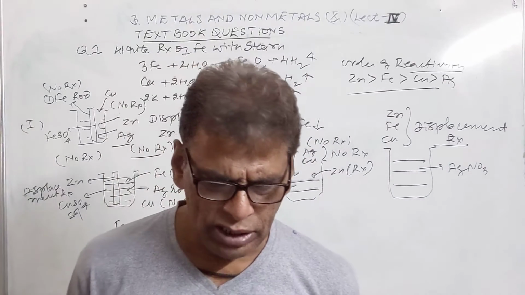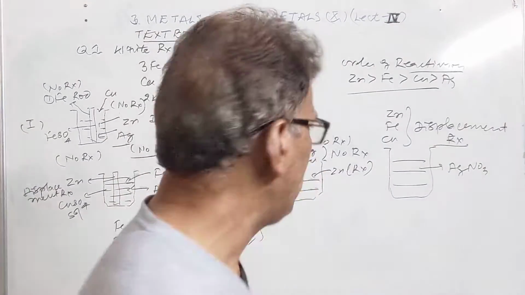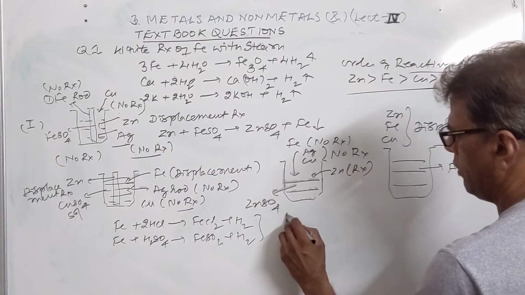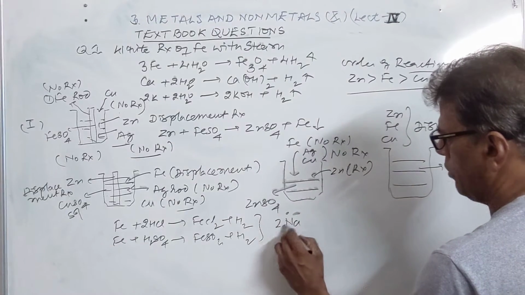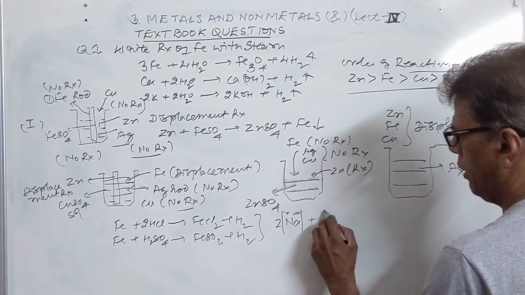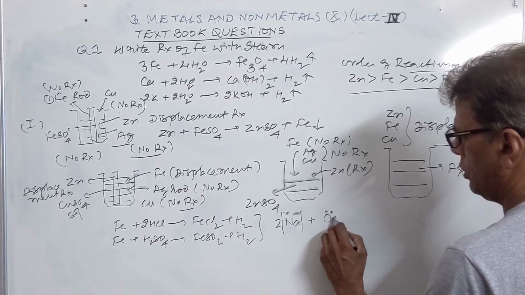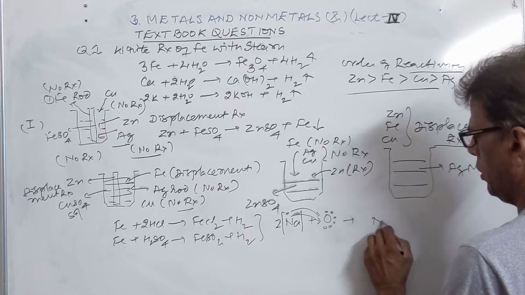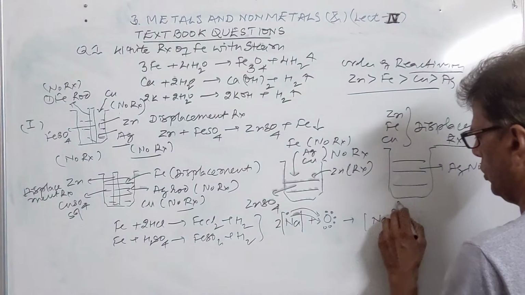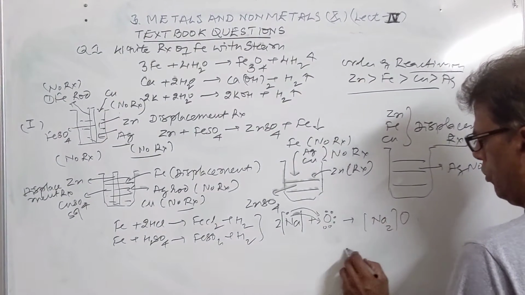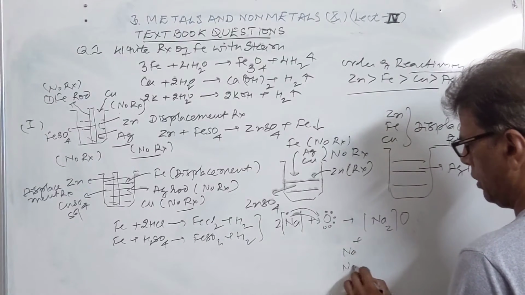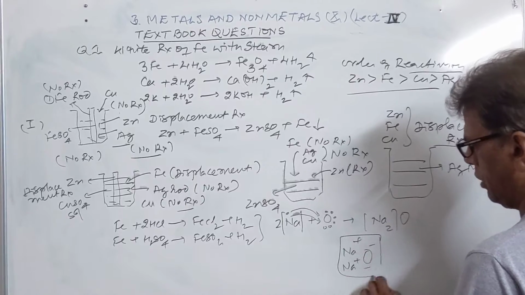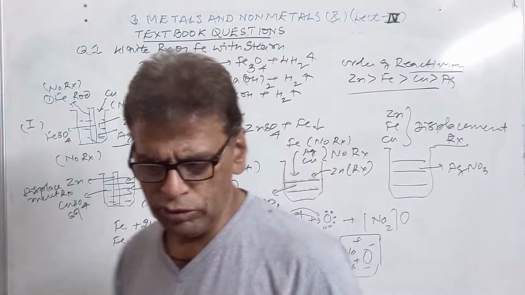Write the electron dot structure of the formation of Na2O. When Na2O is formed, the two sodium atoms have 2 electrons to donate, and they are donated to 1 oxygen. So the structure is like Na2 with positive charge, Na2O. The 2 Na have positive charge, and they are combining with oxygen, which has 2 negative charge. So this is sodium oxide.